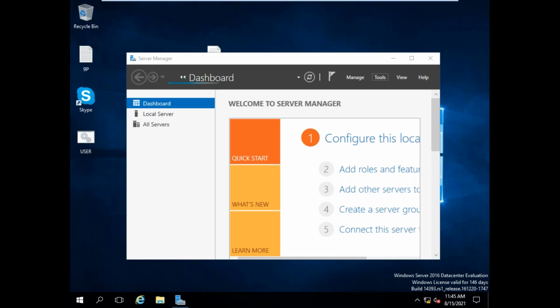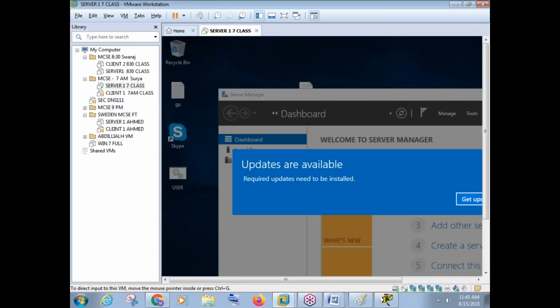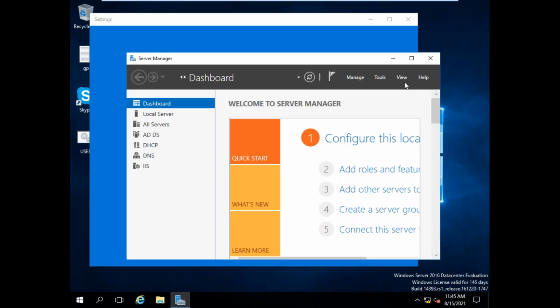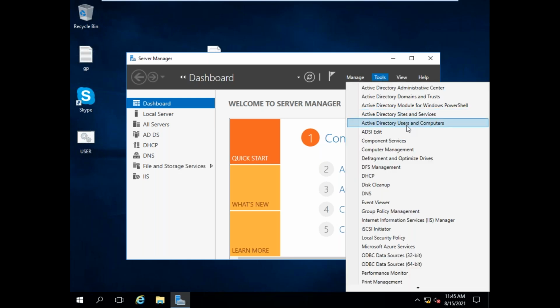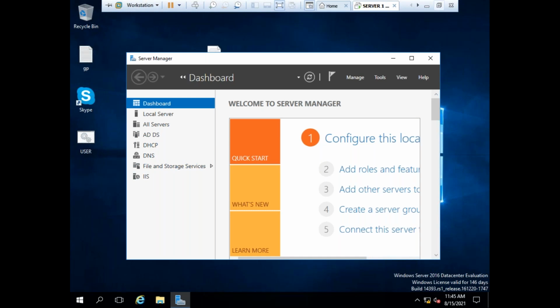So see, the server has come up. It is still busy, so let me wait for 5-10 seconds. Okay, it is asking for updates here. Now I'll go to tools. The server is already configured here, friends. The server is from my existing class, the class that I finished 2 days before. We have configured ADDS, DNS, file server, IAS, backup server. We have configured many things here.